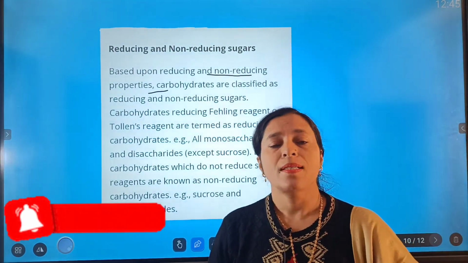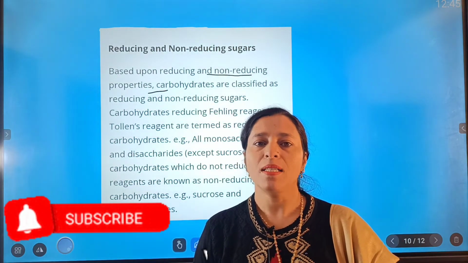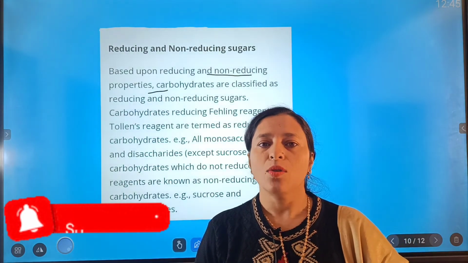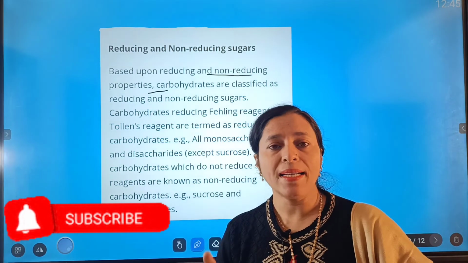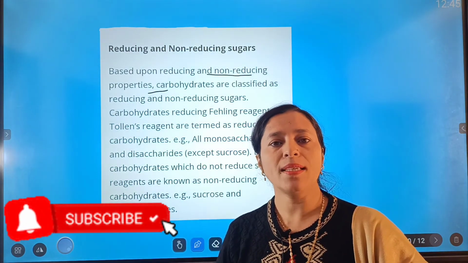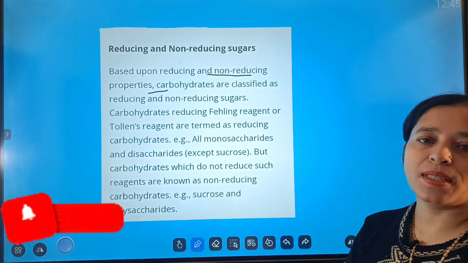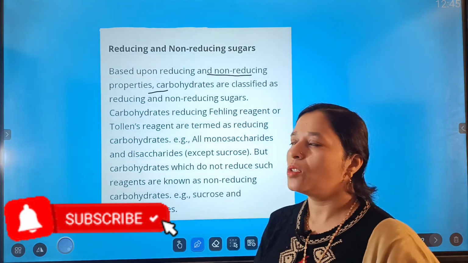So, if some carbohydrates are able to reduce Tollens reagent and Fehling solution, they are known as reducing. Otherwise, they are known as non-reducing. So, we can say all monosaccharides and disaccharides are reducing except sucrose, and sucrose is non-reducing.